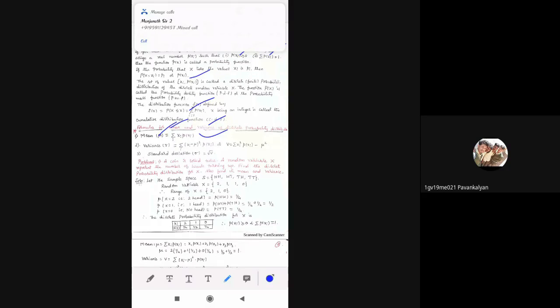Then variance V is equal to summation of xi minus mu whole square into p of xi.